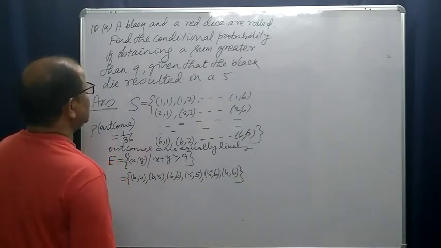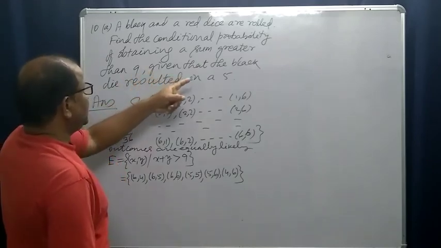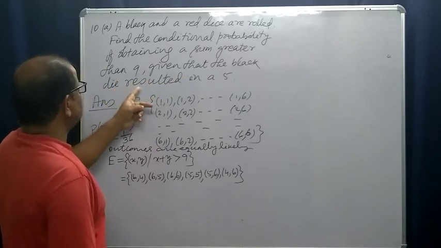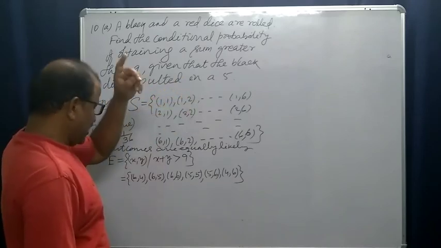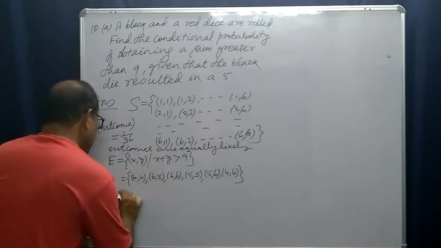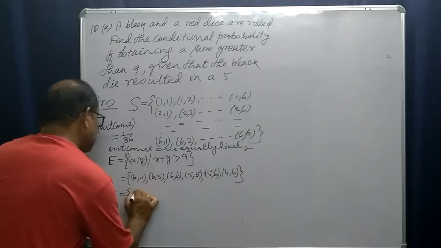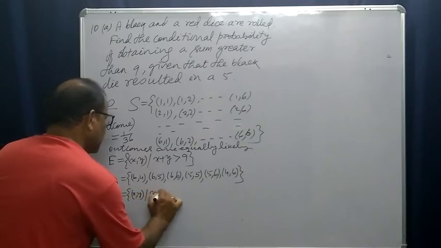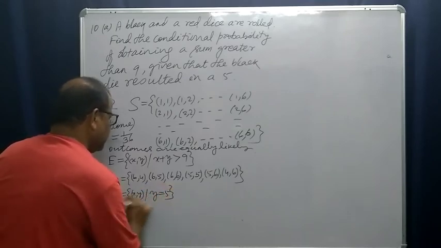And what is the condition? Given that the black die resulted in a 5. So F is equal to xy such that y is equal to 5.